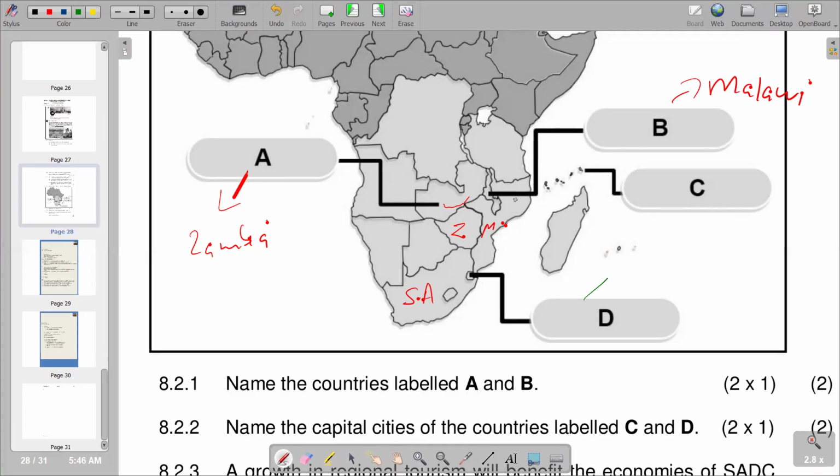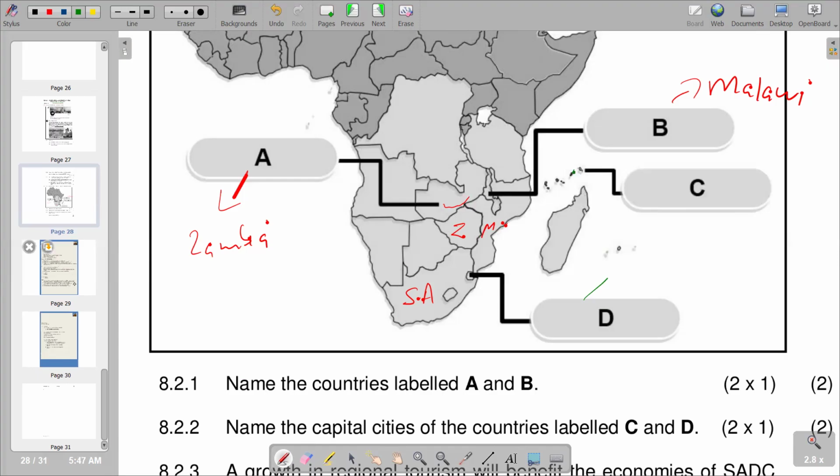And then the other one we have that's labeled C, and we are seeing that this becomes an island, sort of an island, because it's an ocean that we have here. And we see that this is our Republic of Seychelles, and the capital city of the Republic of Seychelles is Victoria. Victoria becomes the capital city of the Republic of Seychelles. So this is what we have.